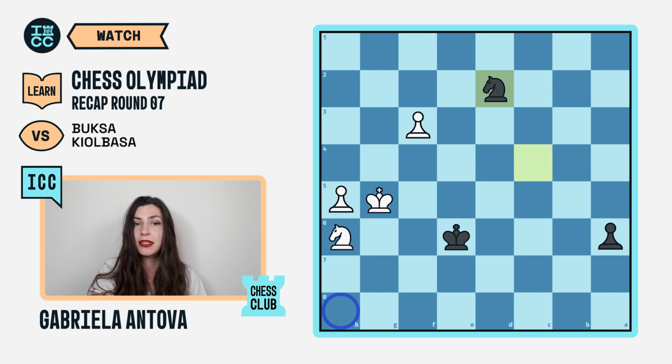So the game ended quickly after f4, knight f3 check, king g6, and it turns out that here the knight is not very well placed.